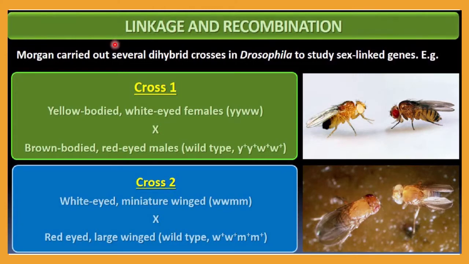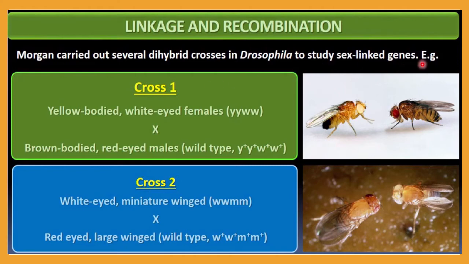Now let me discuss what was done by Morgan. Morgan carried out several dihybrid crosses in Drosophila to study sex-linked genes. Here the genes indicated will be linked only with the X chromosome, not with the Y chromosome, and that's why they are called sex-linked genes. Because it is related to the sex chromosome, only the X chromosome will possess that type of studied gene, and the Y chromosome does not have it.